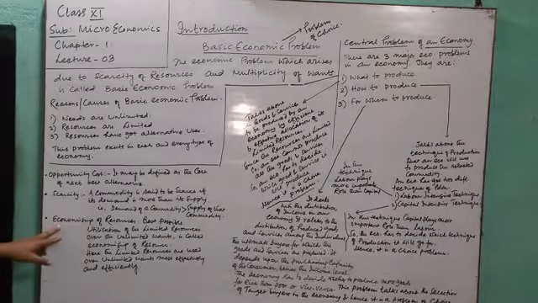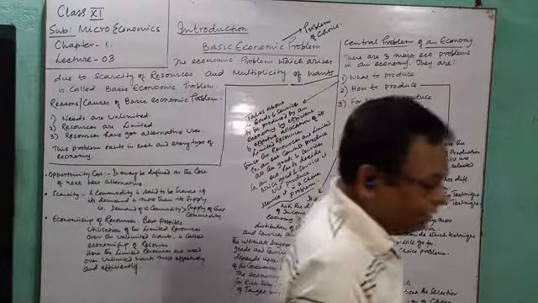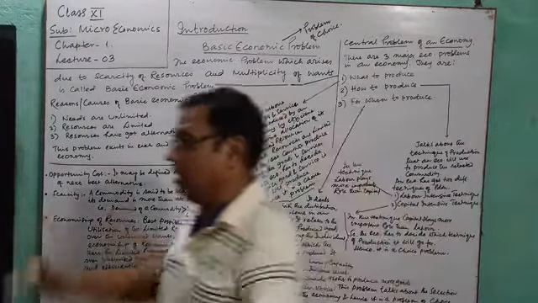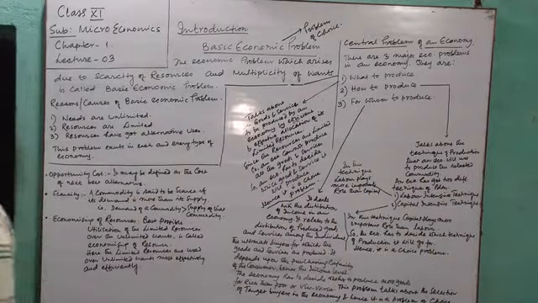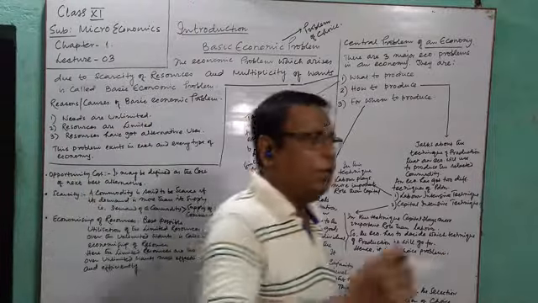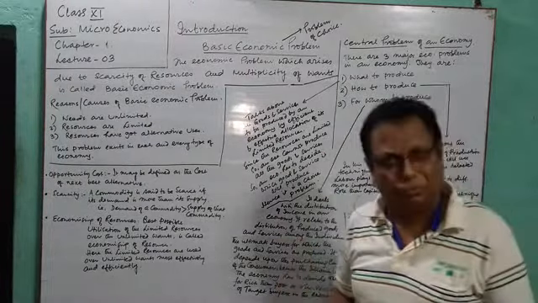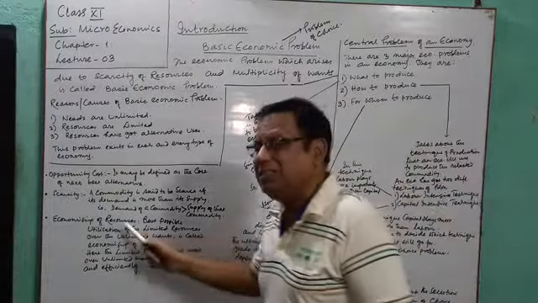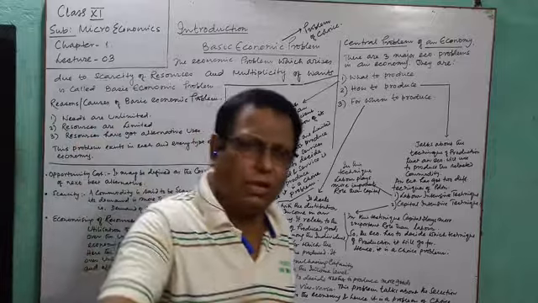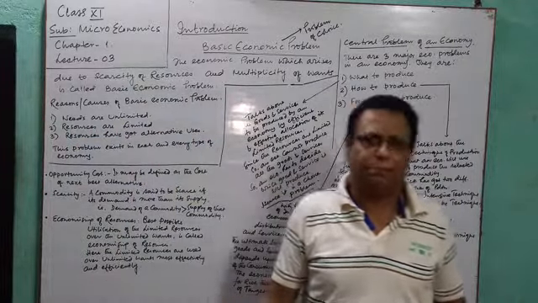Next one, economizing of resources. Dear students, we have seen our resources are limited and our wants are unlimited. So in this case, we cannot afford the luxury of wasting our resources, misusing our resources. Economizing the resources means best possible utilization of the limited resources that you are having.